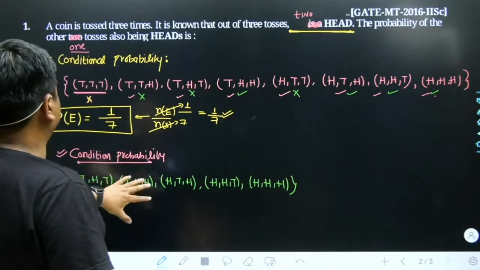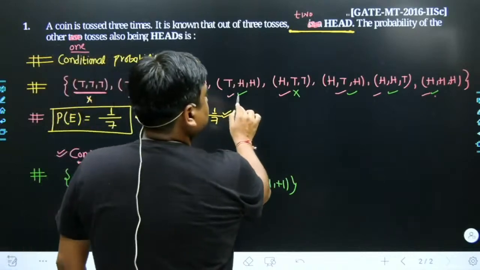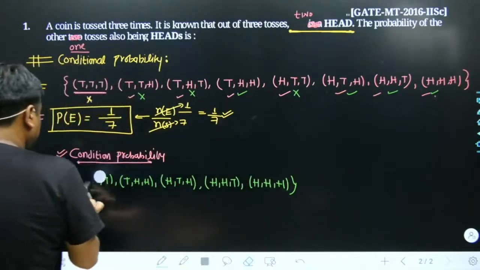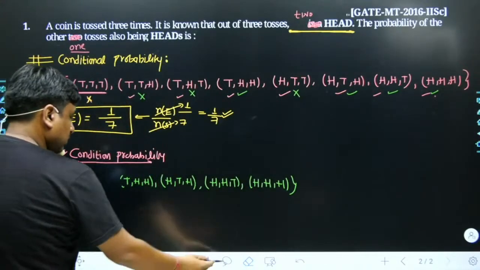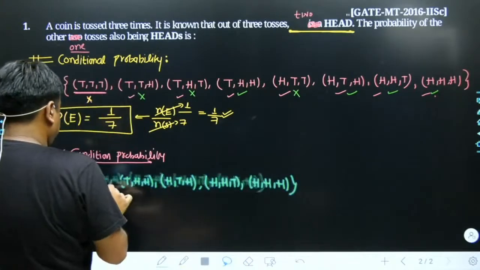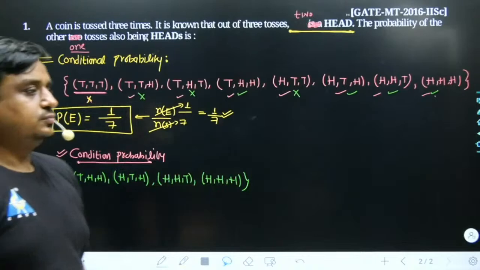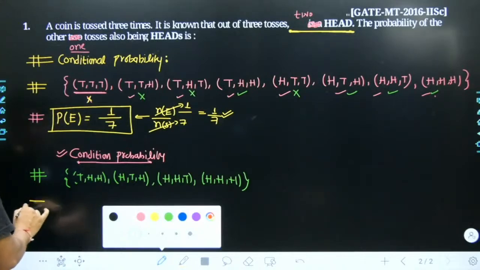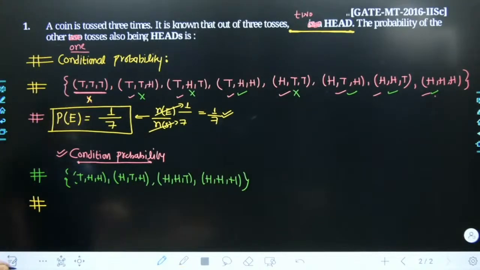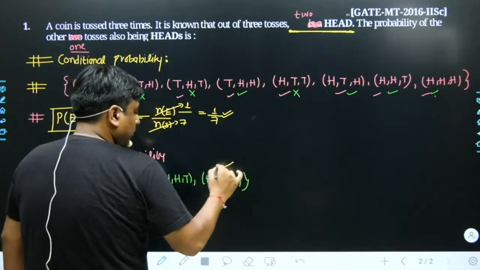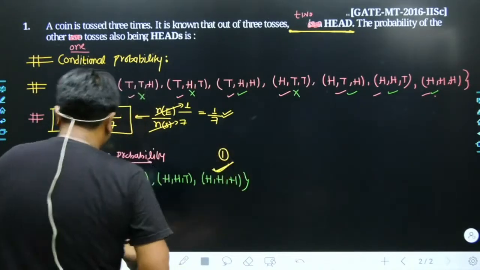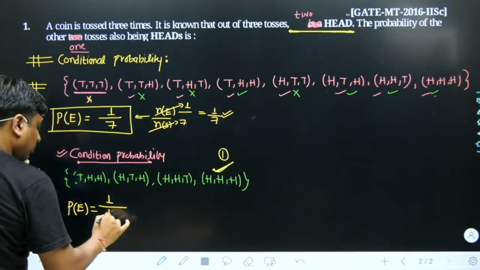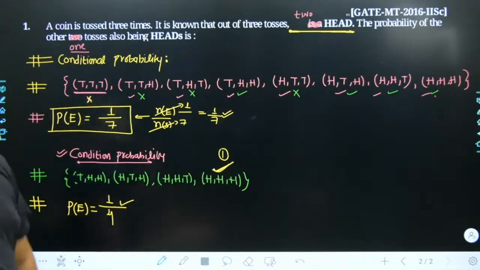Let me check whether the counts are correct or not. Yes. So this has been the first one, second one, third one and fourth one. This is to be ruled out. This is to be ruled out. Again, we had been looking for my favorable event, and the event is to get all outcomes as heads. So obviously out of 4 events, only one event is my favorable event. So if we talk about the possibility for the occurrence of my favorable event, it is 1 out of 4. So 1 upon 4 is the answer.